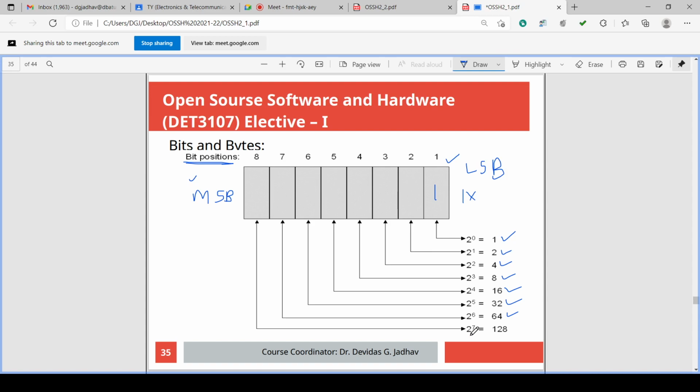And 2 raised to 7, 7 times 2 multiplication, 128. So these are the weight or coefficients.